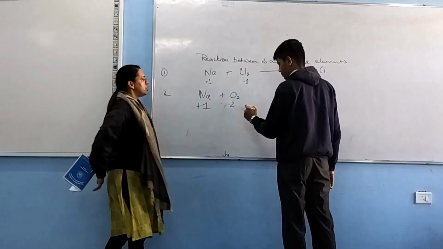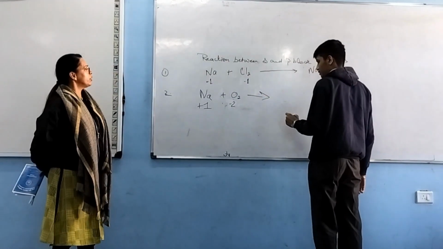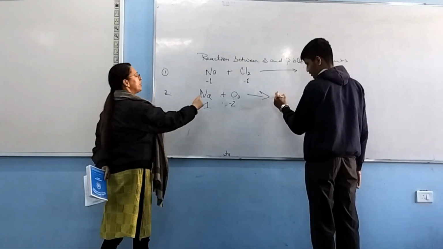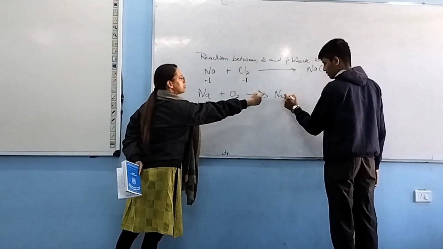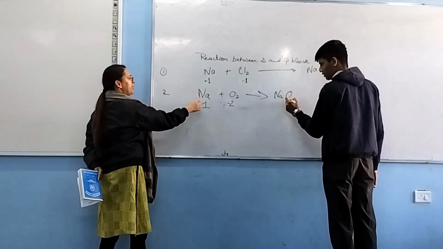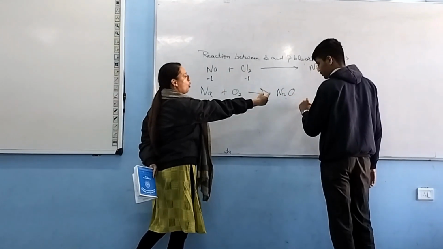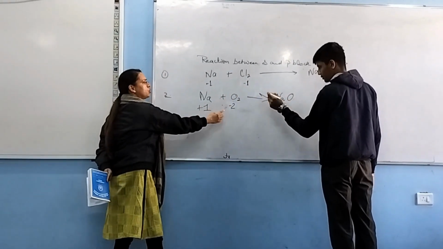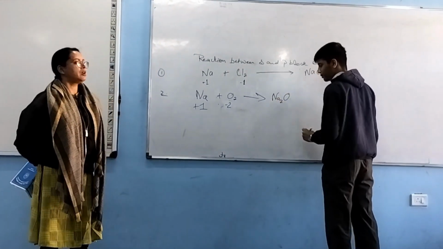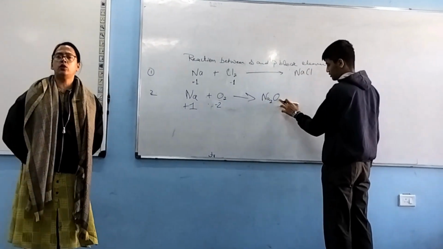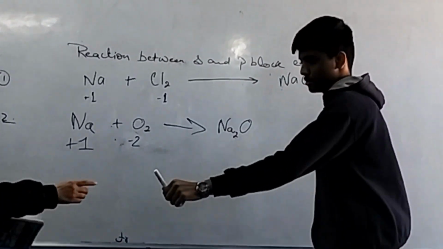Put an arrow mark. And what are we going to get? Are we going to get Na there? Yes. First you write Na. Then you are going to get oxygen. Write O. Now Na valency is 1, so it will go to O. Oxygen valency is 2, it will go to sodium. And what do you get? Na2O. Very good. Good.